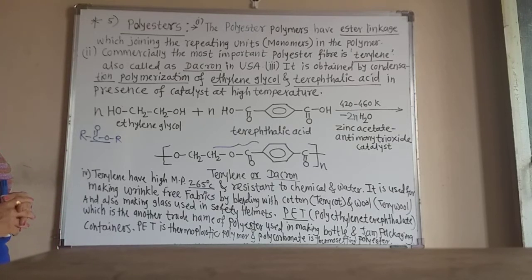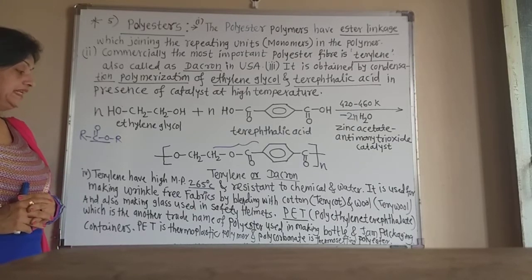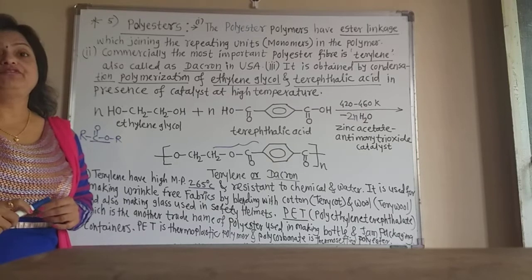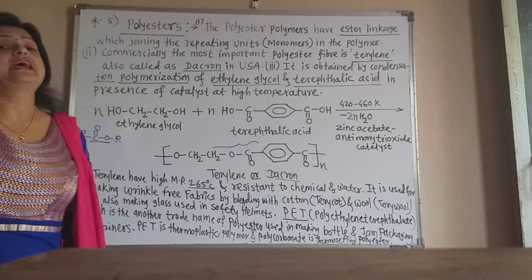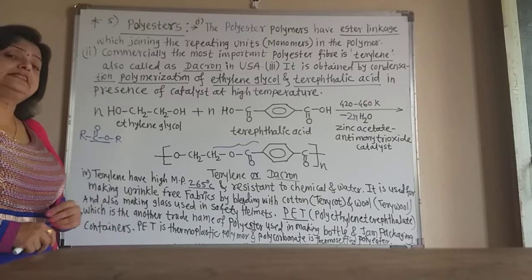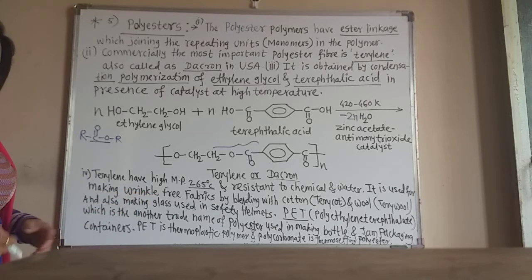It is used for making wrinkle-free fabrics. That means ironing is not required. If we use the pteryline fabric, the ironing is not required. So it forms the wrinkle-free fabric. Wrinkle-free means there are no wrinkles in these fabrics.